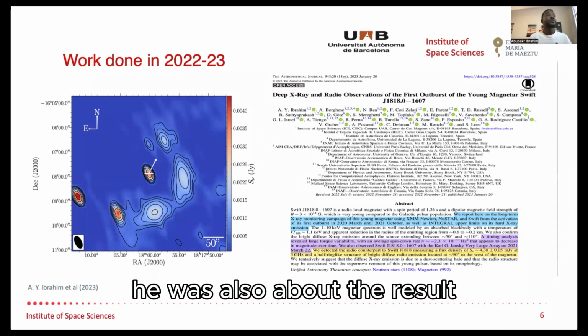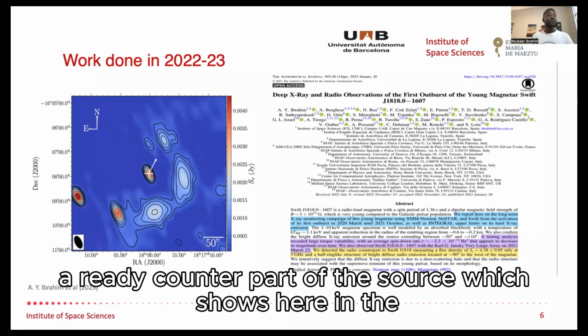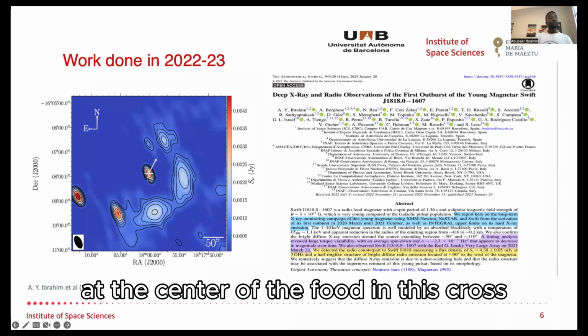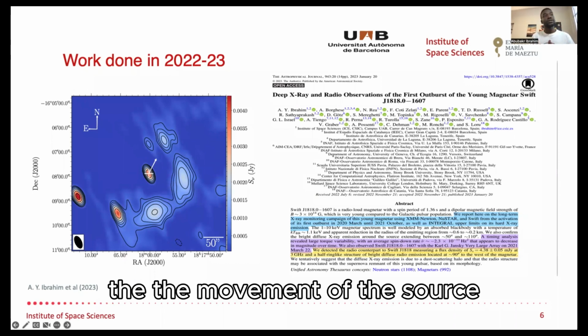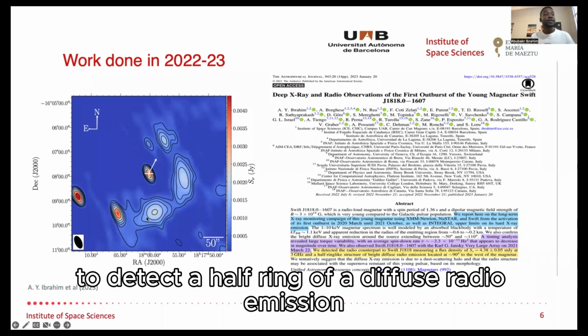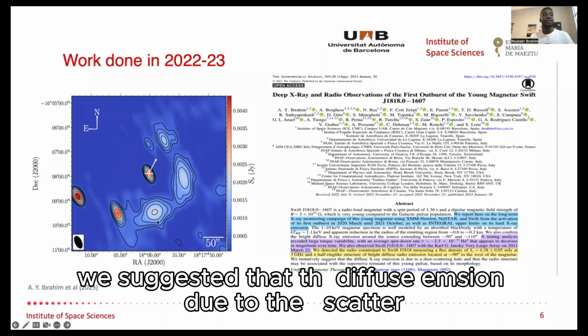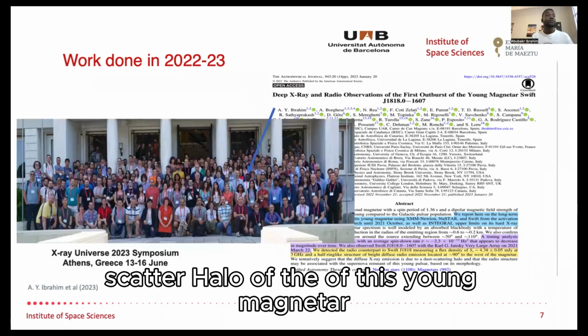As for the radio result, we have been able to detect a radio counterpart of the source, which is shown here at the center of the photo in this cross, and the arrow shows the movement of the source. We were also able to detect a half ring of diffuse radio emission. We suggested that this diffuse emission is due to the scattered halo of this young magnetar.